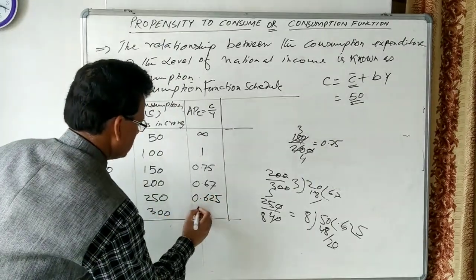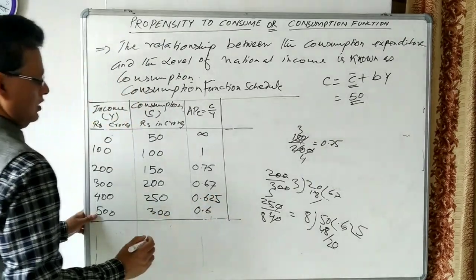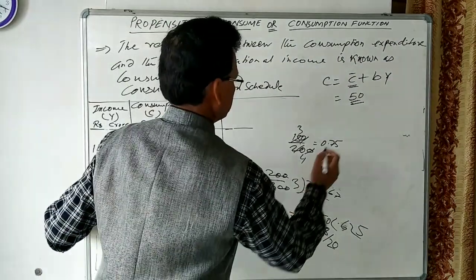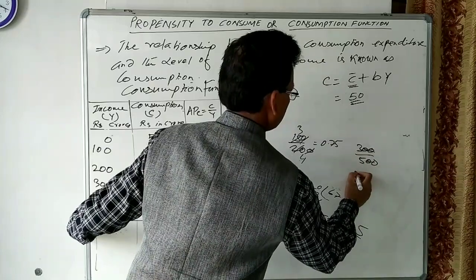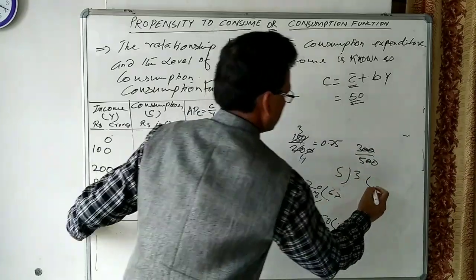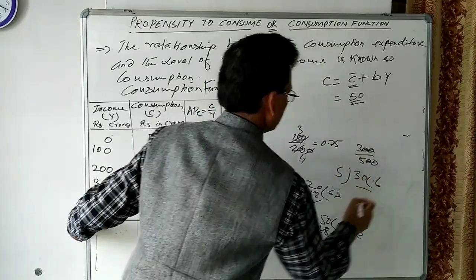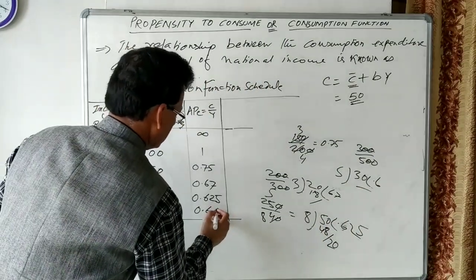Let us see how much it comes. This is 300 divided by 500, 3 divided by 5, so we can write 0.6.